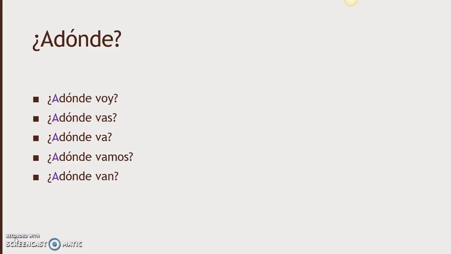Remember, ¿adónde? is used to ask to where. The interrogative word ¿adónde? is frequently used with the verb ir to ask where someone is going. Here are some examples of how we can use ¿adónde? with the conjugations of ir to ask where someone is going. ¿Adónde voy? is asking, to where am I going?